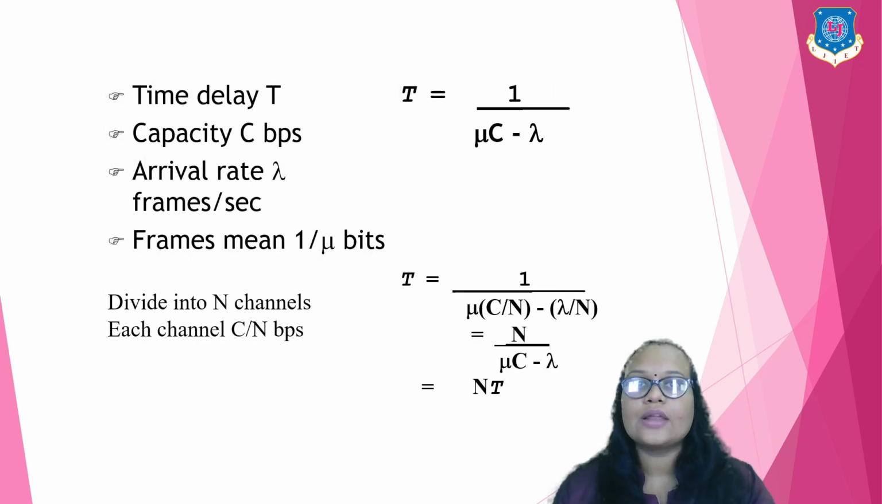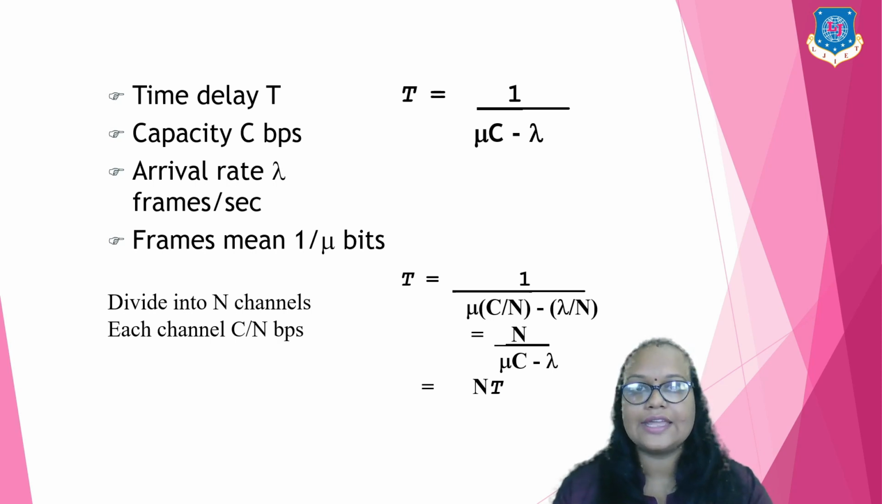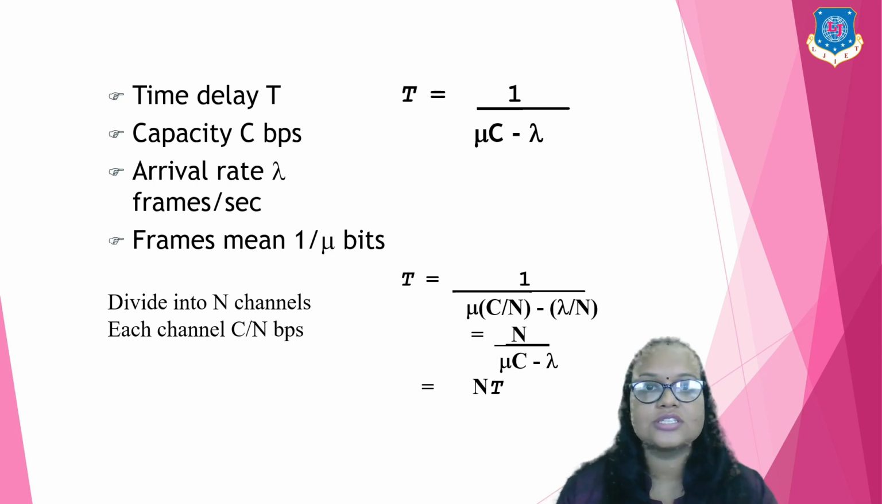Now let's see how to calculate the channel allocation and time slot using a formula. You can see the formula on the right-hand side of the screen: T equals 1 upon (mu C minus lambda), where 1 by mu is the mean frame size in bits, lambda is the arrival rate in frames per second, and C is the channel capacity in bits per second.